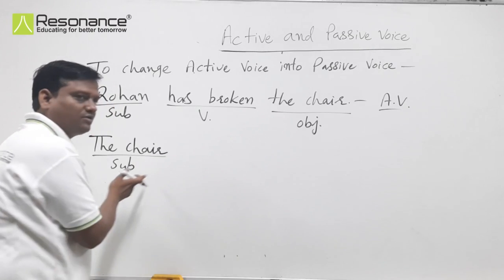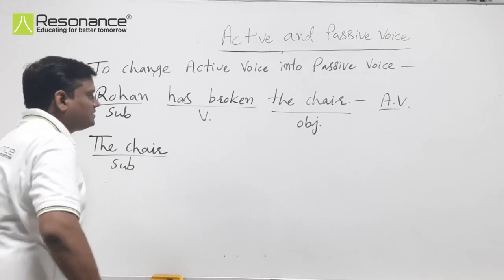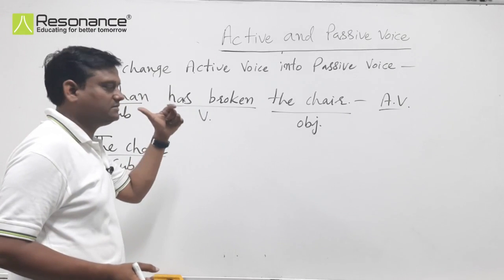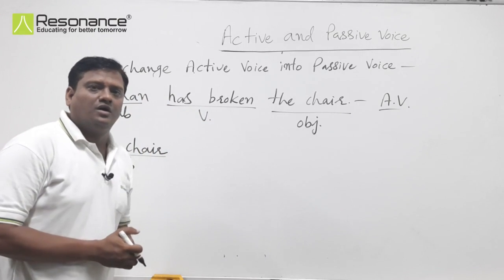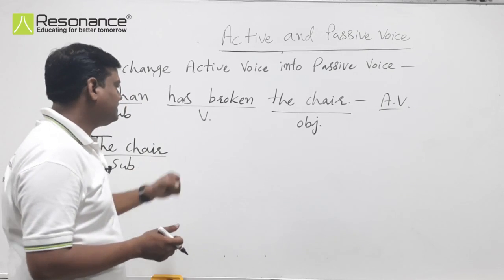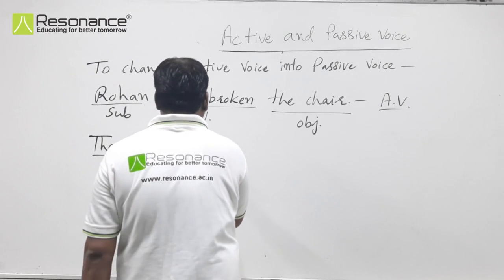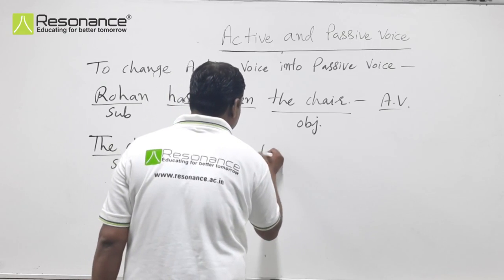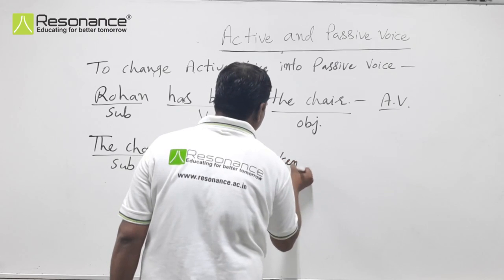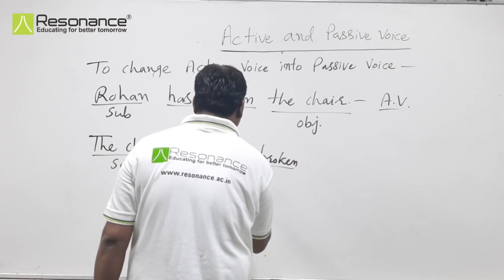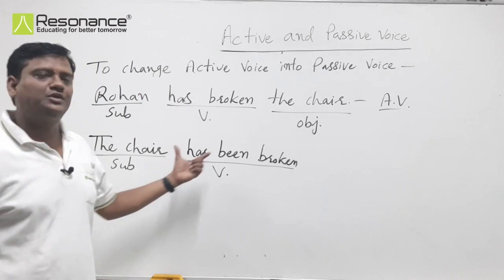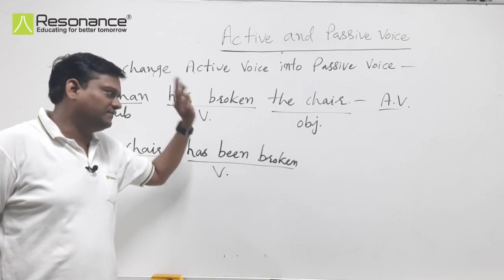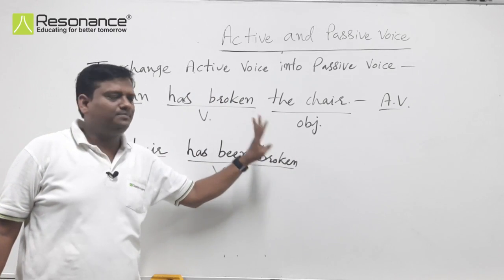Now we have the verb has broken. According to the rule, we will convert this into has been broken. This is now the total verb. We are using V3 in passive voice. Whatever the tense we have in active voice, we will take the third form of the verb in passive voice.